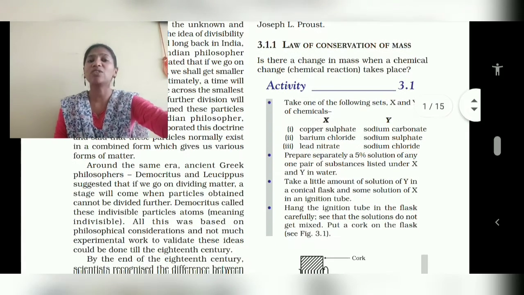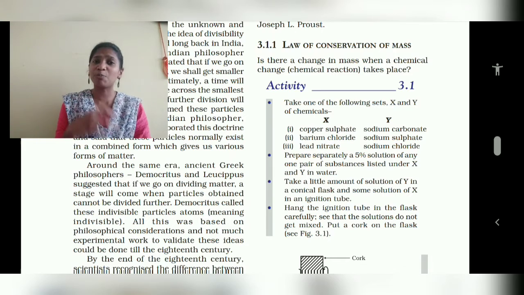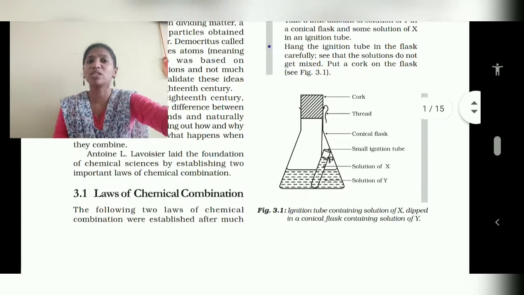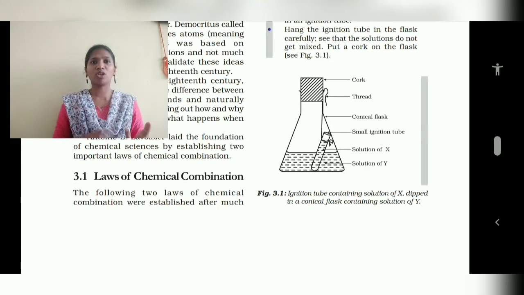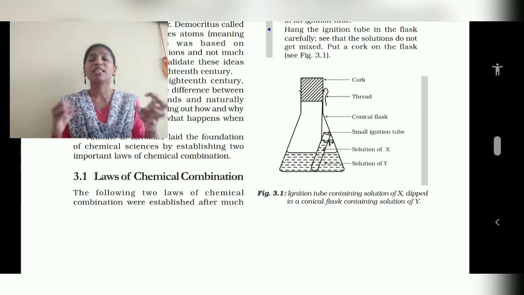They wanted to know how a compound is forming, how an element is forming, what the basis of these is. So experimentally they named it the law of chemical combination. If a compound has to form, a chemical reaction should take place. Simply, no compounds will form without it. If a chemical reaction is taking place, they are combining, meaning joining.